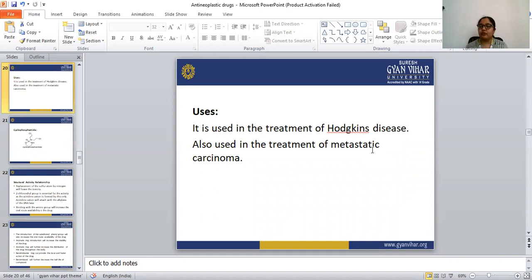Let's see the uses of the mecloradamine. The mecloradamine is used in the treatment of Hodgkin's disease, and also in the treatment of metastatic carcinoma. Carcinoma means skin or tissue cancer. That is why I have told you to learn the difference between carcinoma and sarcoma. So it is used in the treatment of Hodgkin's disease and in the treatment of metastatic carcinoma.